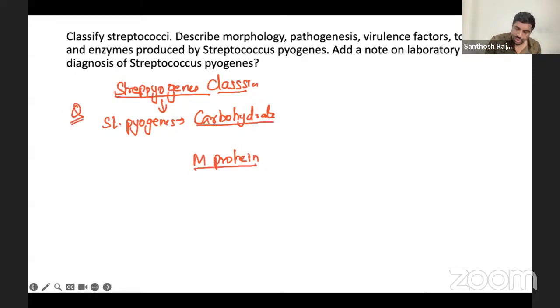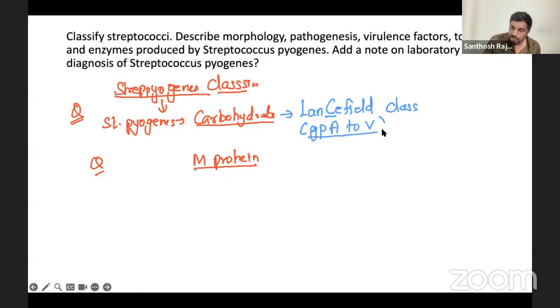We have questions on both. Based on the carbohydrate, we call it Lancefield classification. C for Lancefield, C for carbohydrate. In this Lancefield classification, it is classified from group A to V, except I and J, which are not available. That's it.